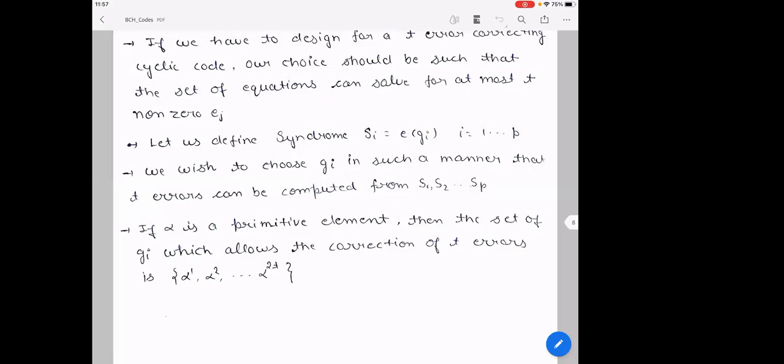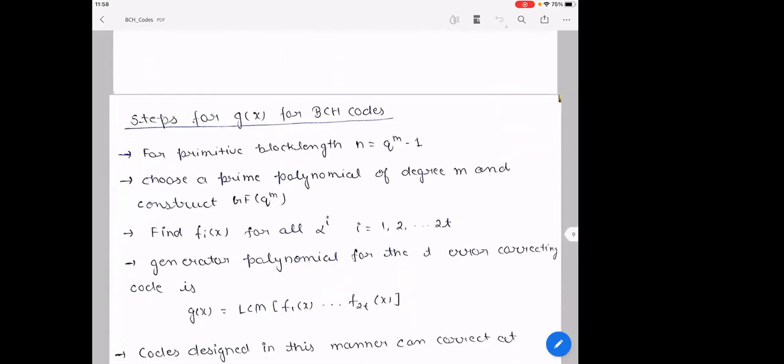It is not much clear, but you want to say that in order to correct T errors, we need to take the minimal polynomials whose roots are alpha 1, alpha 2 up to alpha power 2T, and take the LCM of those, right? Yes, sir. If I take that, then it will correct up to T errors. You are giving a technique, and it is not much clear, but we will come back to it maybe later. If you see an example, it will be clear.